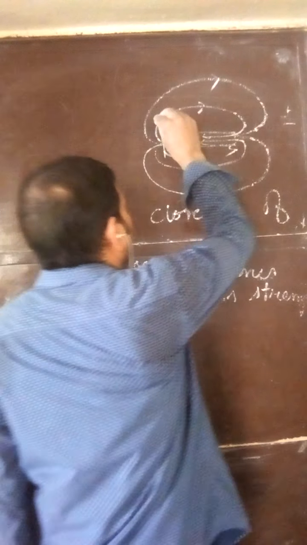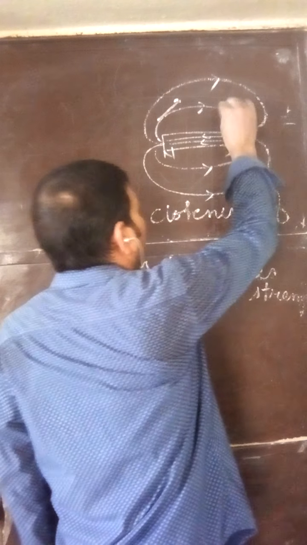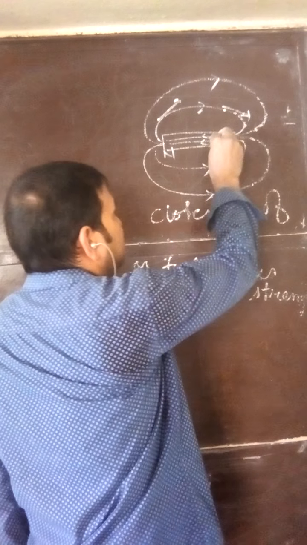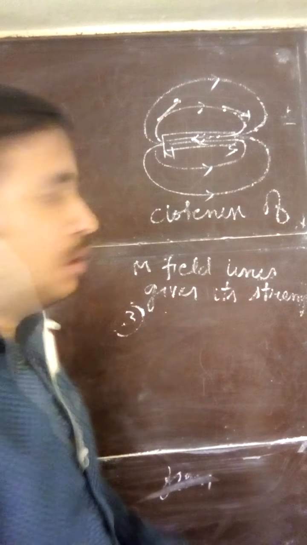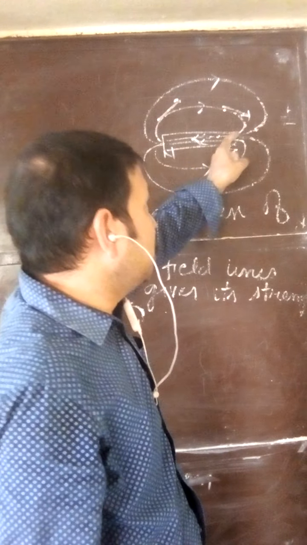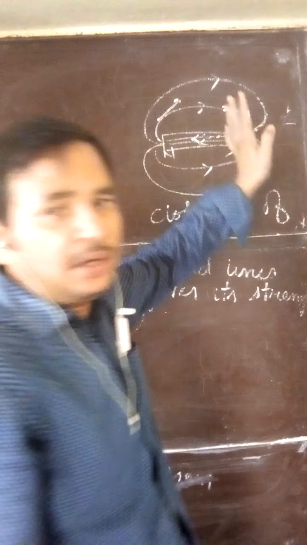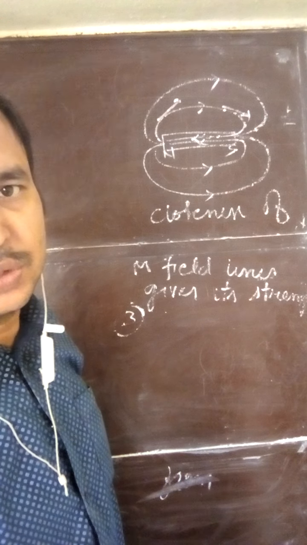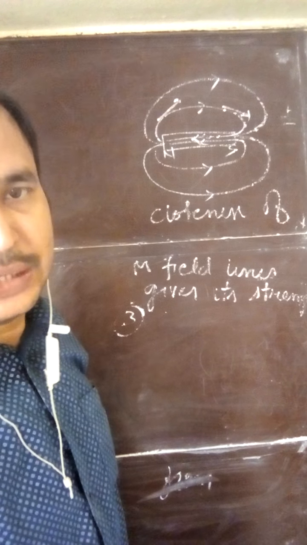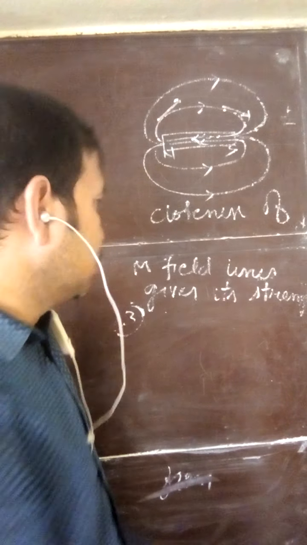So I have to draw a tangent here. At this point, tangent here. At this point, tangent here. So you can see in the curved magnetic field line, the direction of magnetic field changes because the tangent shows different directions. Clear?